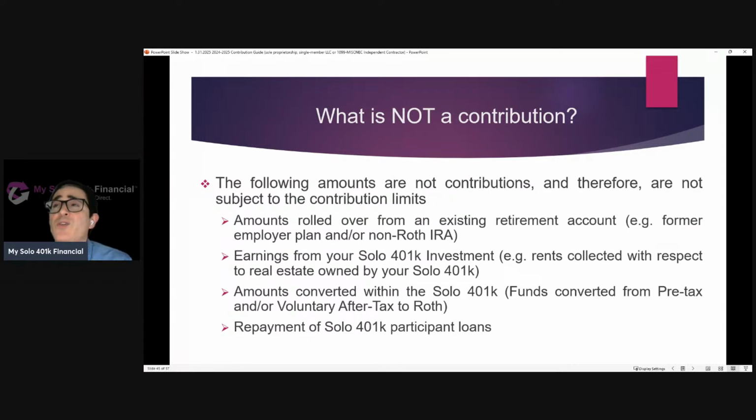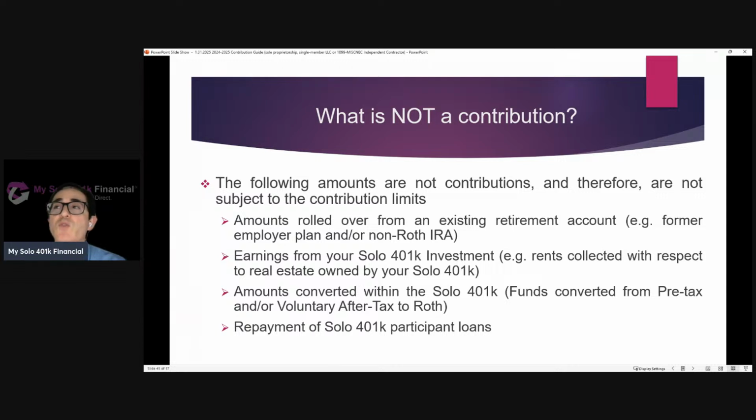What is not a contribution? So this is another good point of clarification, because of course, there are many scenarios where funds are being deposited into the solo 401k. So sometimes the question will come up, well, does this count towards my contribution limit? And these are scenarios that are not contributions, so that doesn't count towards the contribution limit.